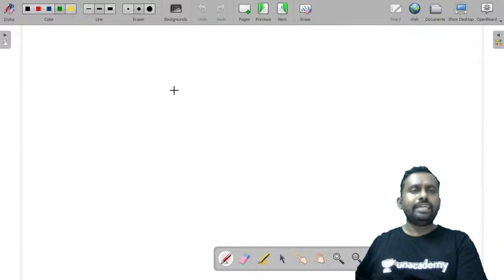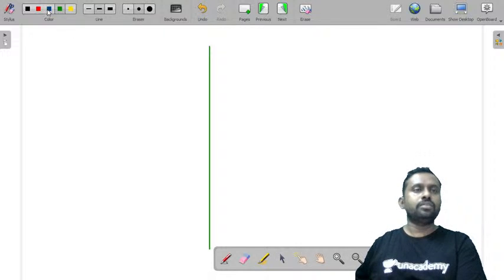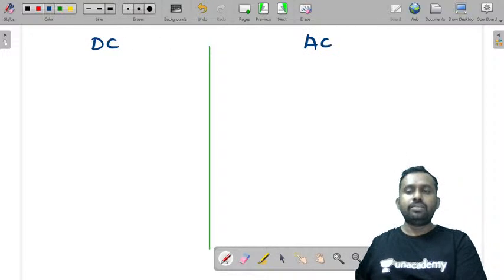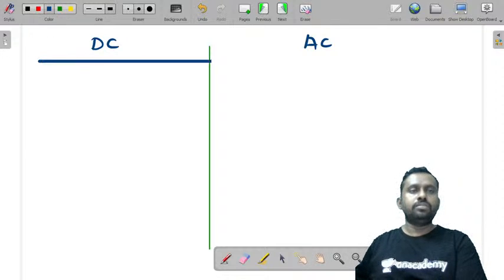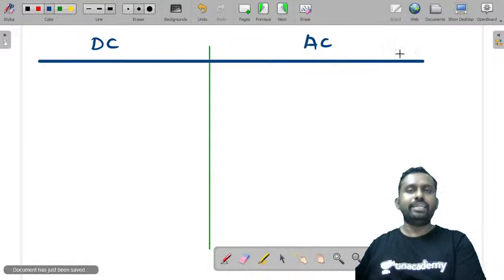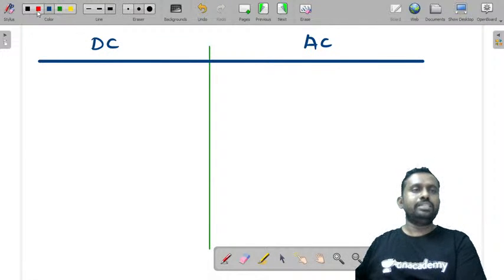Now let us see the differences between an AC and a DC quantity. We have seen DC quantities in the previous lectures. Now we'll see the major differences between them.